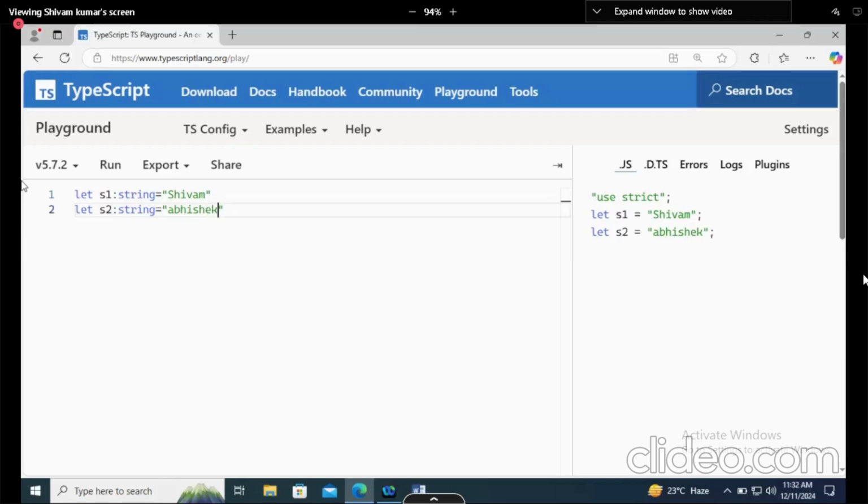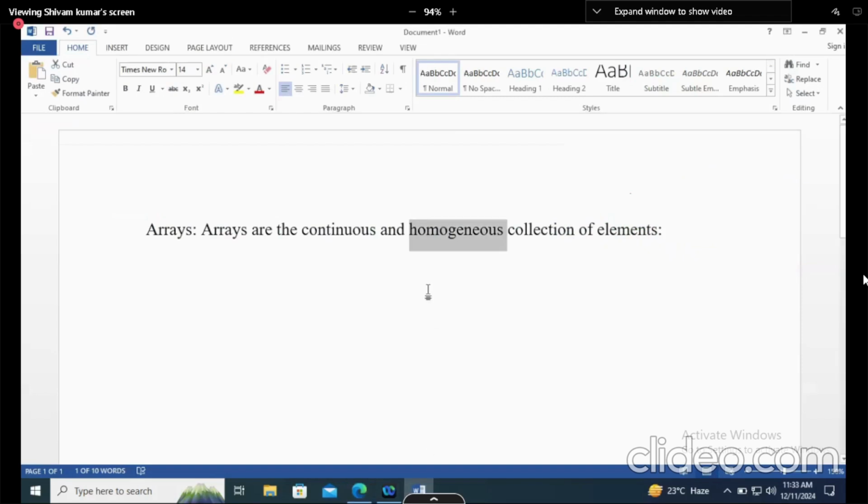Now, if we have to store the same type of value, because what is the type of this value? String, right? And what will we store in it? Names of students. So why don't we create something that can hold all the students' names? That's why we are creating arrays. That's what we meant by homogeneous. Homogeneous means same type. Understood?